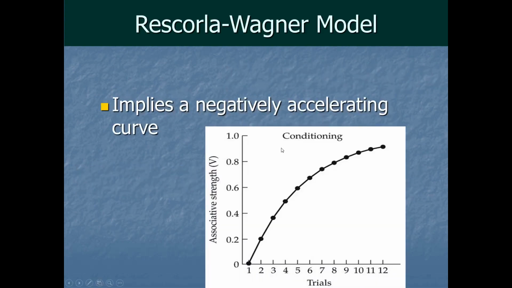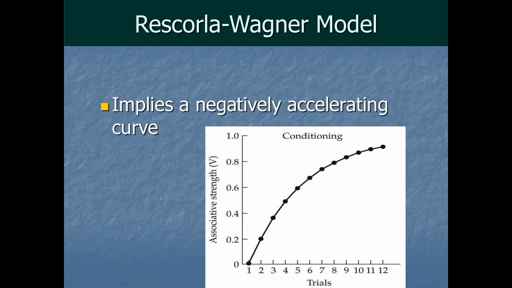And what kind of results does a model like this predict if you plug numbers into this and see what happens? Well, it's basically going to imply a negatively accelerating curve. That just means a curve of associative strength, right? We're measuring how strong the association is so far. We're going to get a curve that jumps up faster in those initial pairings and actually gains less and less power per trial in each of the later pairings. It goes up slower and slower and slower after a while. So look at the graph here, and we've got V, the current associative strength between our CS and our US, how connected they are, and we see how it changes across the trials. We just get a bigger jump in trials 2 and 3 than we do in trials 10 and 11. The early trials matter more.